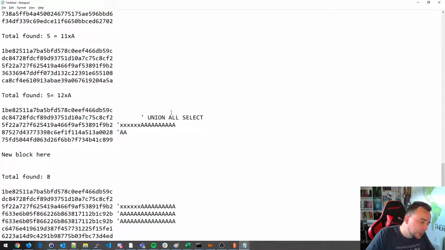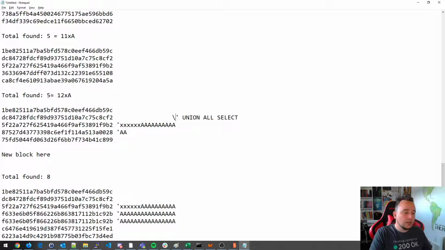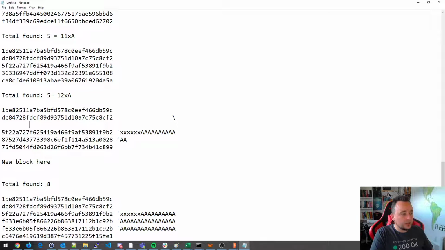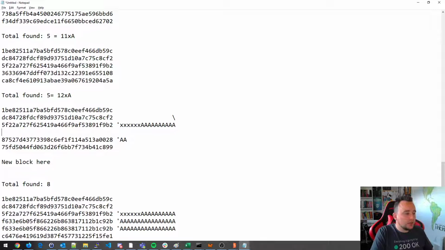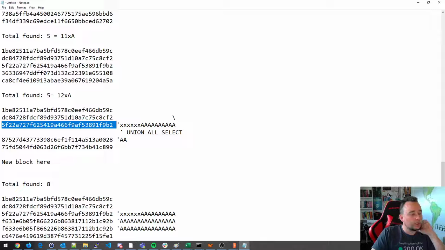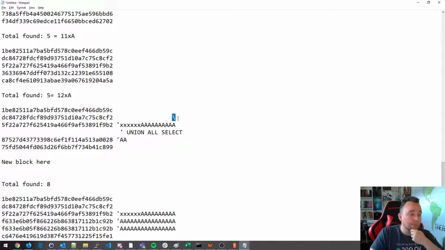And I would make sure that this tick comes at the end of this block, so that when they add the backslash in front of my tick, my union all select goes down to the next block down here, like this. So the tick will still be there, the backslash will still be there, but once I have this done, I can maybe overwrite this block with a known good block. The block containing a backslash, I can overwrite with this block here, for example, that is a known good one, and most likely the attack will work.